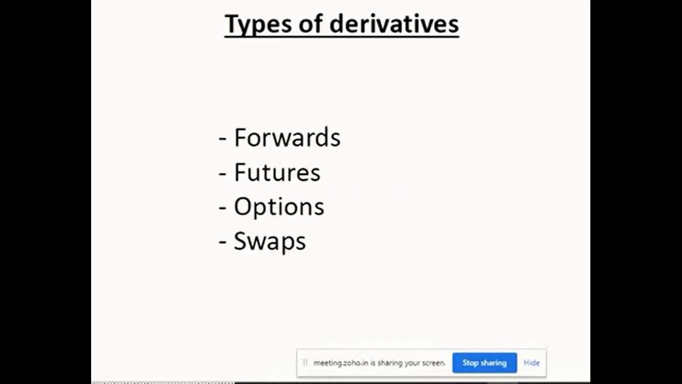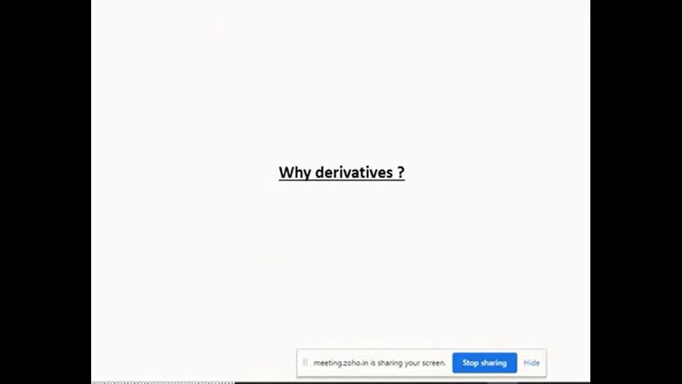What are the different types of derivatives? There are 4 types of derivatives: forwards, futures, options, and swaps. In the Indian stock market, we have removed forwards and swaps. We talk about futures and options only. Now the question is, why do derivatives actually happen? Why are they required? Reliance Industries shares, ICICI Bank shares, it's okay, we do trading in that. Why are derivatives happening?